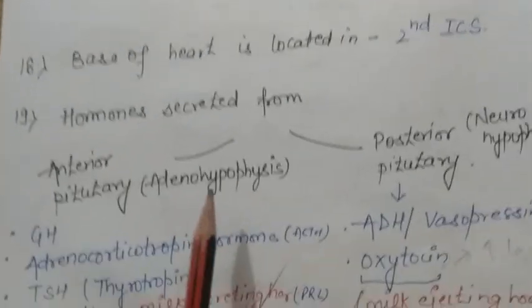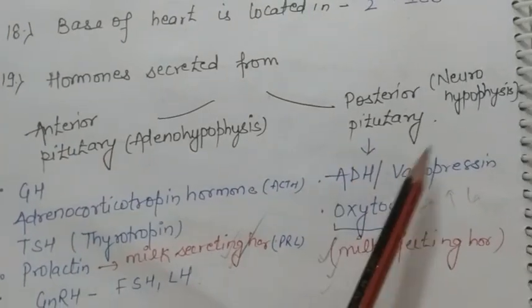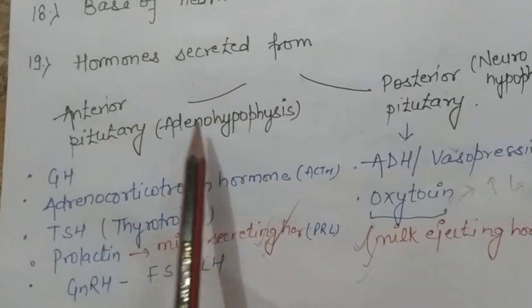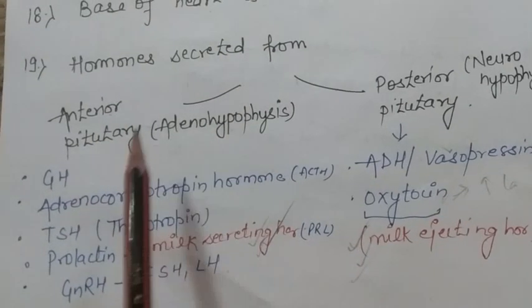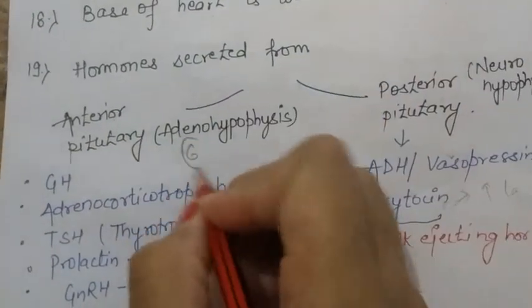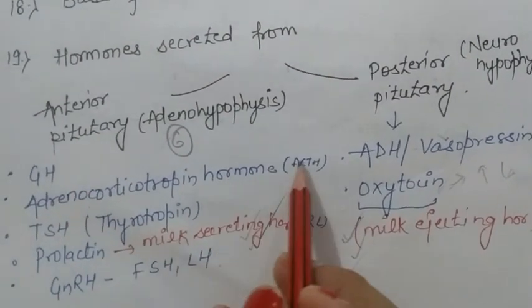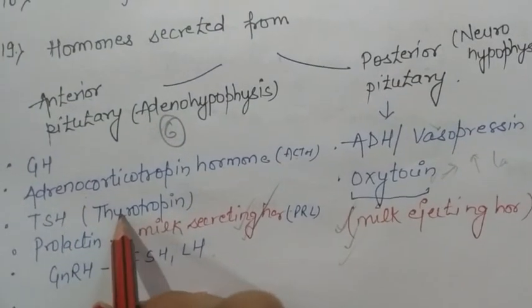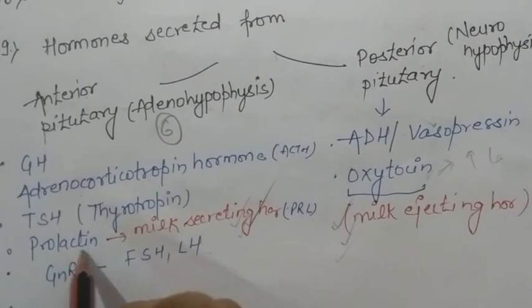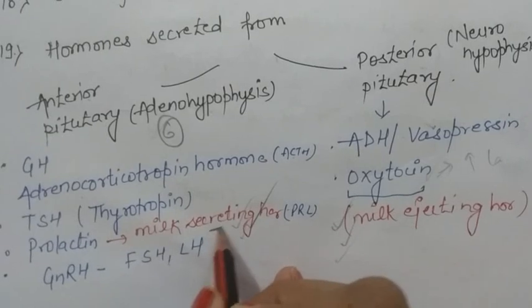Hormones that are secreted from anterior pituitary and posterior pituitary. Anterior pituitary is also known as adenohypophysis. It secretes 6 hormones. One is growth hormone, adrenocorticotrophin hormone or ACTH, thyroid stimulating hormone or TSH. Prolactin is known as milk secreting hormone.